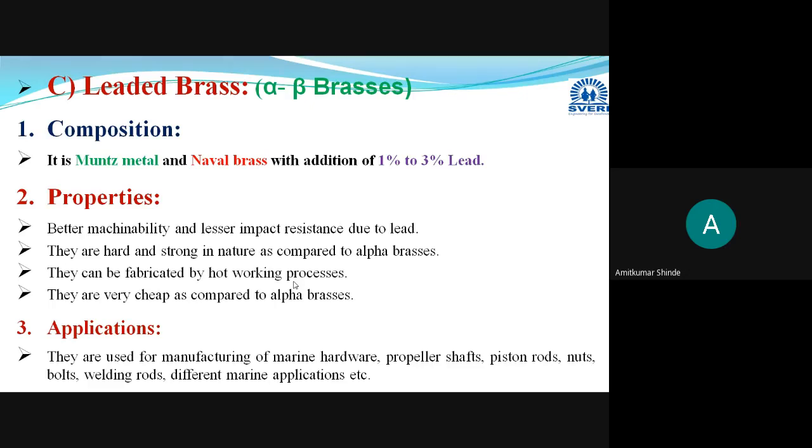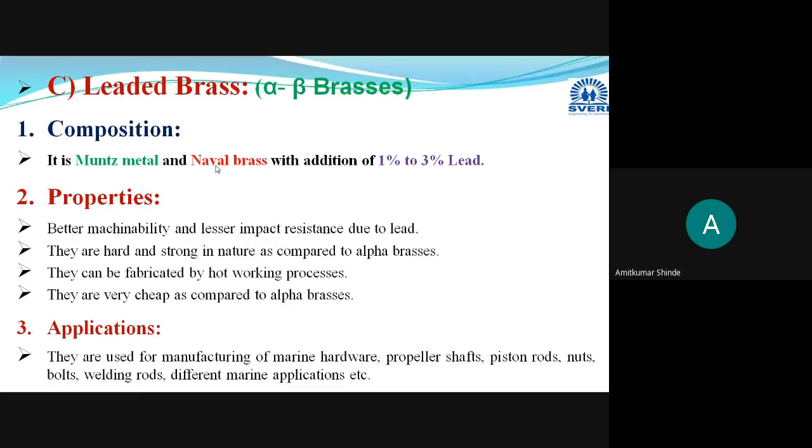Now just try to remember the composition of the Muntz metal. We are adding one extra element in each next type of brass. In naval brass we added 1% tin, and now in the leaded brass, you take the Muntz metal or the naval brass and add 1 to 3% lead. That is why the name leaded brass is given. In these two, you add 1 to 3% lead.